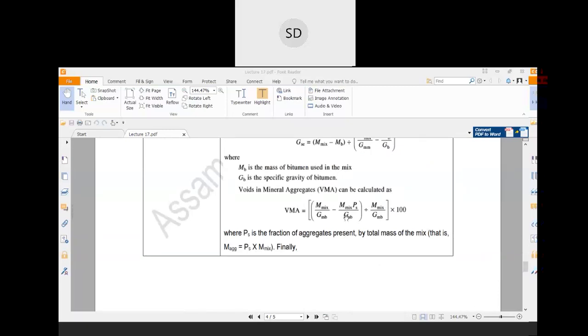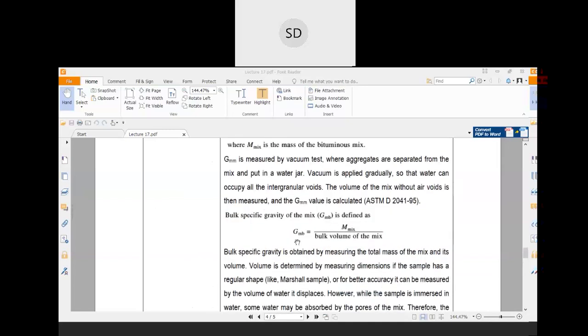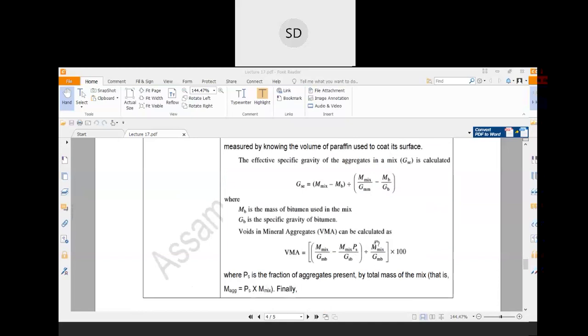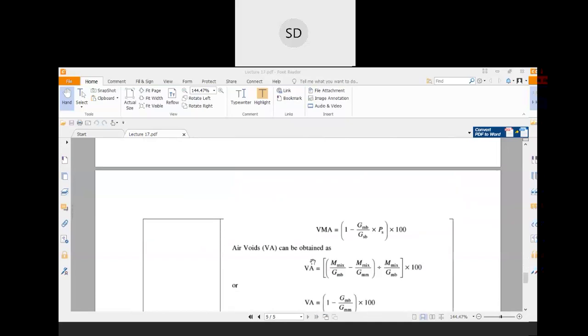Now multiply by Ps, where Ps is the fraction of aggregate present in the total mix. So you will get the volume of the mix divided by M mix divided by Gmb. What was Gmb? Gmb is the bulk specific gravity of the mix. From this you get the bulk volume of the mix, times 100. That is your voids in mineral aggregate. Or you can write it as VMA equal to 1 minus Gmb divided by Gsb times Ps.